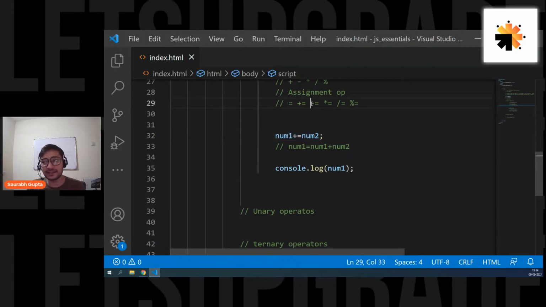Guys, are we cleared? So I think you can understand how minus equal to works, how multiply equal to works, how slash equal to and modulo equal to works. First, perform the operation, then whatever result you get, put it in the left variable. Okay, guys, are we cleared? Everyone? Okay.